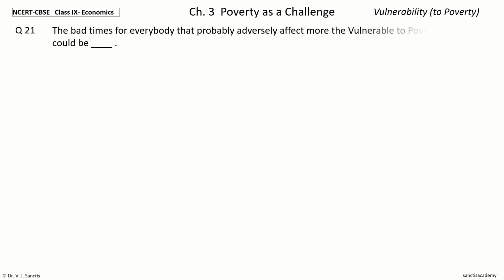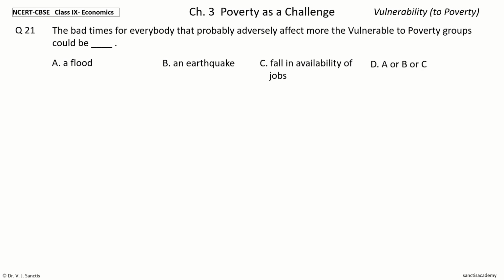Next question, last question. The bad times for everybody that probably adversely affect more the vulnerable to poverty groups could be dash. The options are a flood, an earthquake, fall in availability of jobs, A or B or C. Your time to choose.